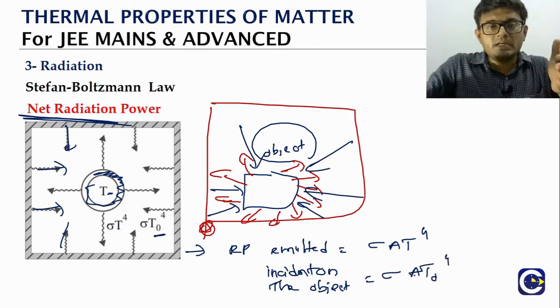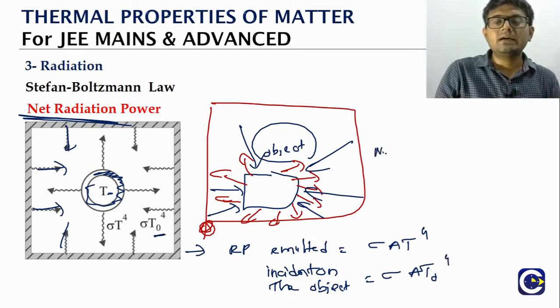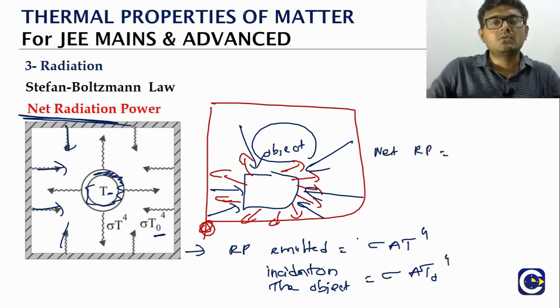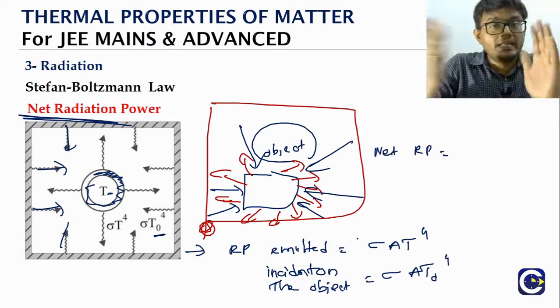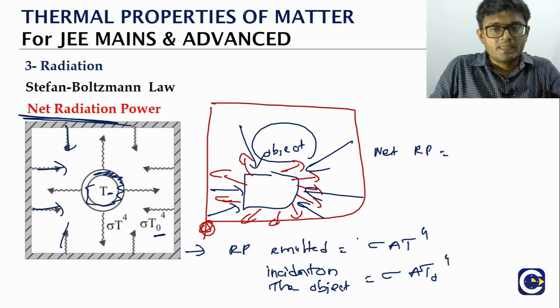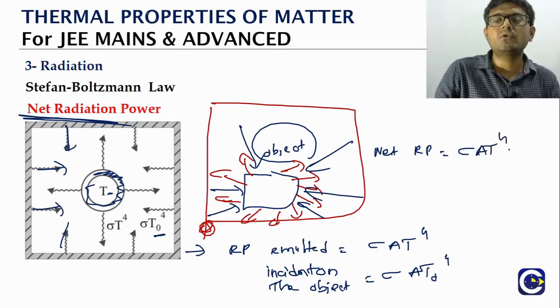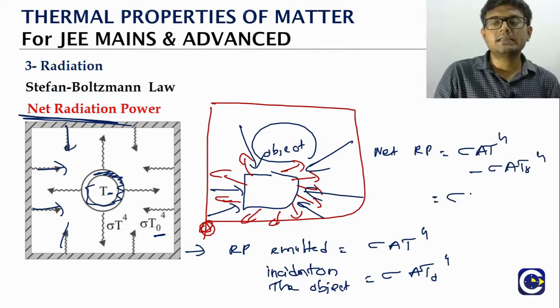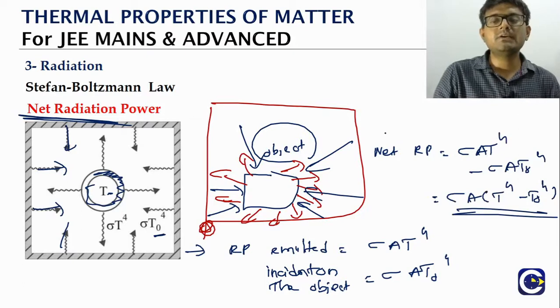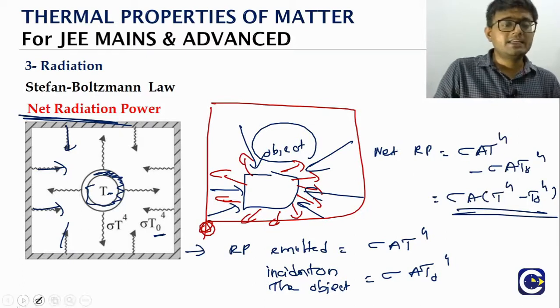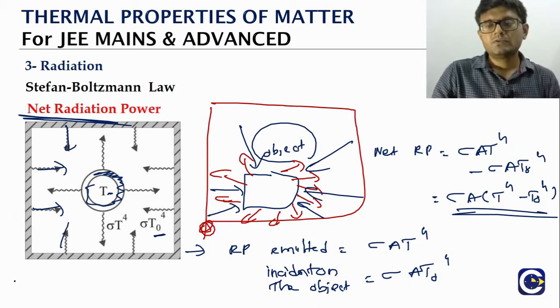Now, emission and incident. The net radiation power will be whatever is going out minus whatever is coming in. That is the net radiation power emitted. So it will be sigma A T to the power 4 minus sigma A T naught to the power 4. If you take sigma A common, it will be sigma A times T to the power 4 minus T naught to the power 4. So this is a simple formula for the net radiation power that is emitted by an object.